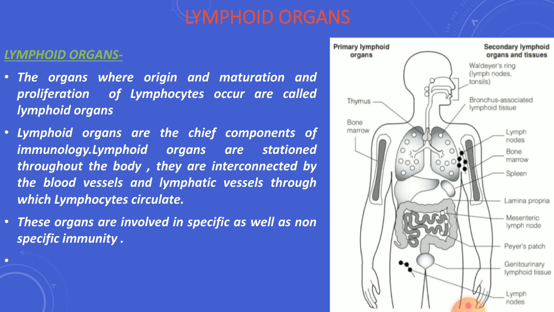So first of all, we will talk about what lymphoid organs are. The organs where origin, maturation and proliferation of lymphocytes occur are called lymphoid organs. Lymphoid organs are stationed throughout the body and they are interconnected by the blood vessels and lymphoid vessels through which lymphocytes circulate. Lymphoid organs are involved in specific as well as non-specific immunity. So we can see all lymphoid organs in this picture.